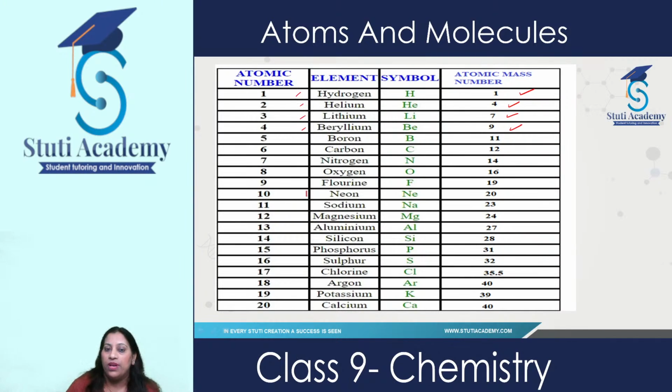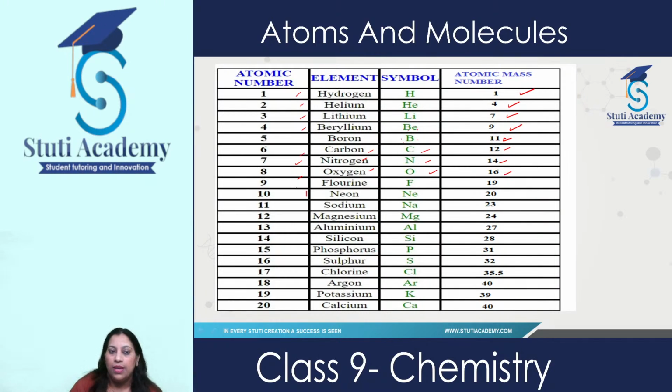Then we have boron, which is represented by B. As you can see here, they start with B. So its symbol is Be and boron symbol is B. And its atomic mass is 11. Now come to carbon. Symbol is C, atomic number 6 and atomic mass is 12. Then 7 is the atomic number of nitrogen, symbol N and atomic mass is 14. Oxygen, atomic number 8, symbol is O and atomic mass is 16.